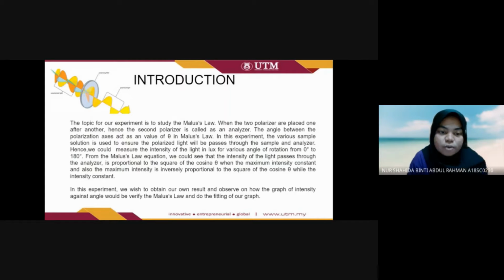From the Malus law equation, the intensity of the light passing through the analyzer is proportional to the square of cosine theta when the maximum intensity is constant, and the maximum intensity is inversely proportional to the square of cosine theta while the intensity is constant. In this experiment, we wish to obtain our own result and observe how the graph of intensity against angle verifies Malus law, and do the fitting of our graph.